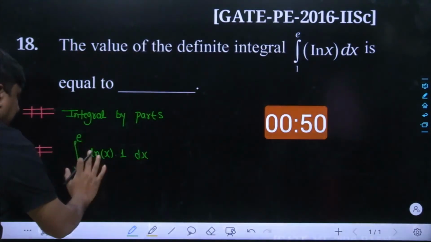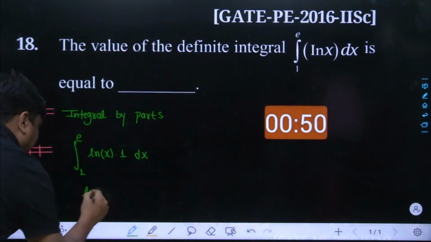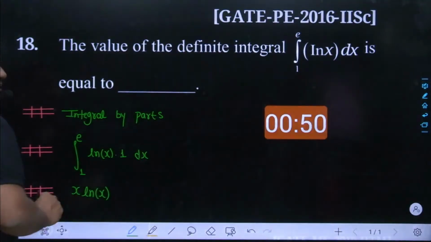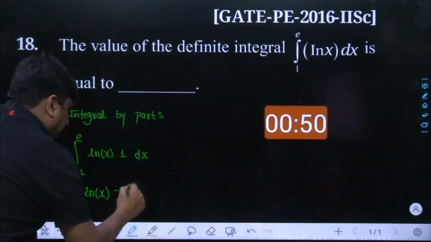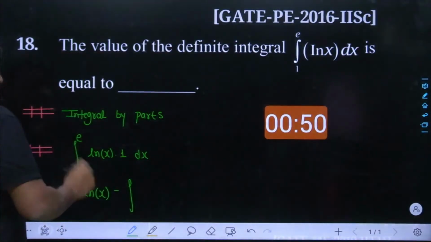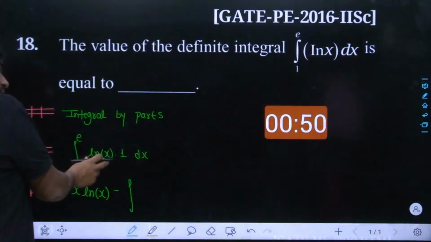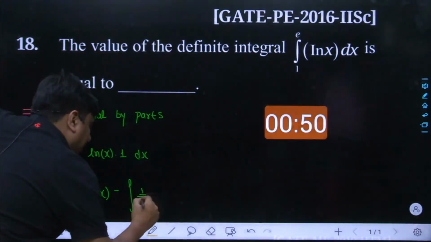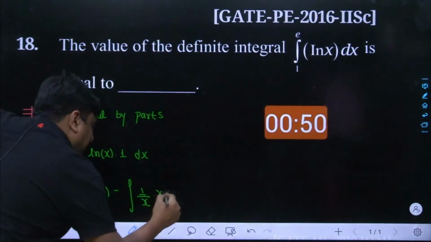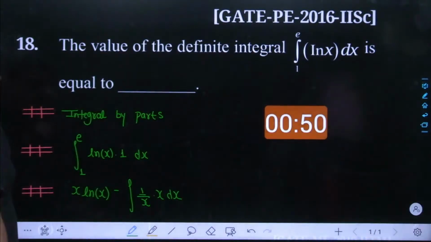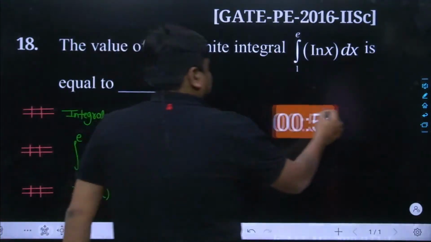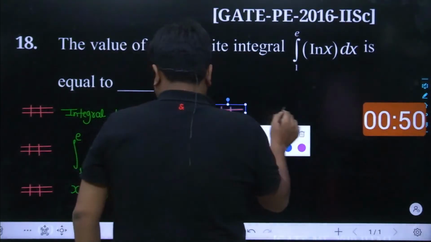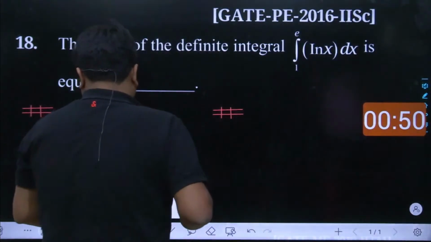So at the very beginning, ln of x would remain as it is. The integration of the integrable function would take place as x. Then goes the integration. And then comes the differentiation of the function and the integration of a function. So the derivative of ln of x stands for 1 upon x, and the integration of 1 stands for dx. The limit we will be feeding at last, so at least I don't have to worry about the limit for now.